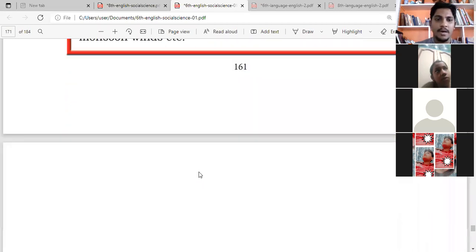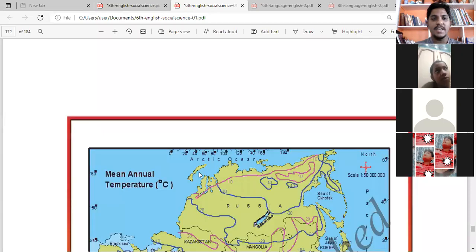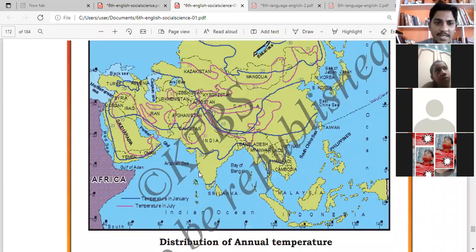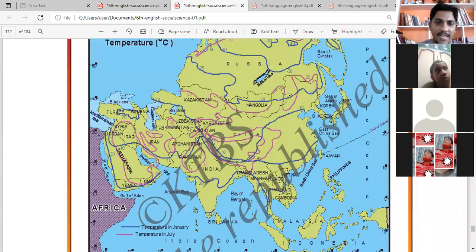Now let's go and see it in very detail. I will show you here. Pay attention, once again I will show this line. As you move from down here, it will be very hot, usually this area, the blue color. But as you move ahead from this area to this area, it is very cold. Especially Russia. Russia is the coldest country in the Asia continent. Russia will be very cold because it is very near to the polar system.